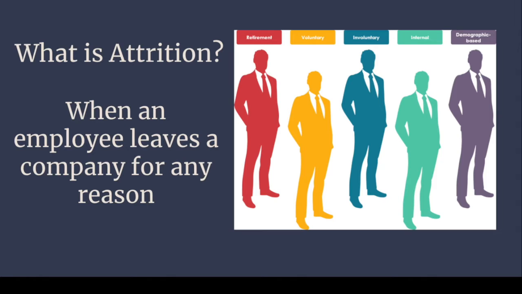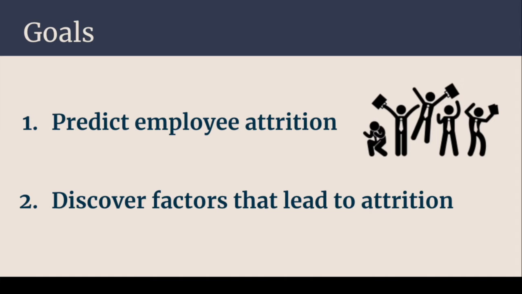So, in the business world, employees leaving a company is known as attrition, and this can happen for any number of reasons, such as an employee retiring, moving on to a different company, or even getting fired. So, it's important for a business to understand the primary attributes which can lead to attrition so that they can prevent it in the future and reduce their turnover rates. So, the primary goals for this project are one, to predict employee attrition, and two, to discover the factors that can lead to attrition in the first place.